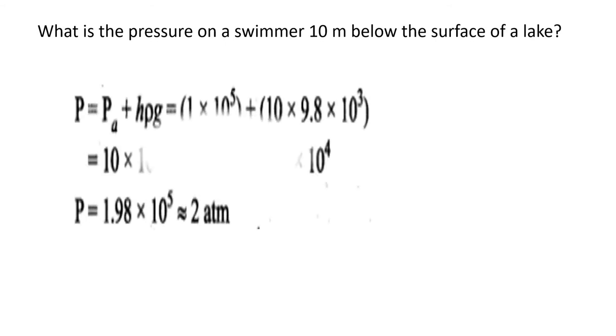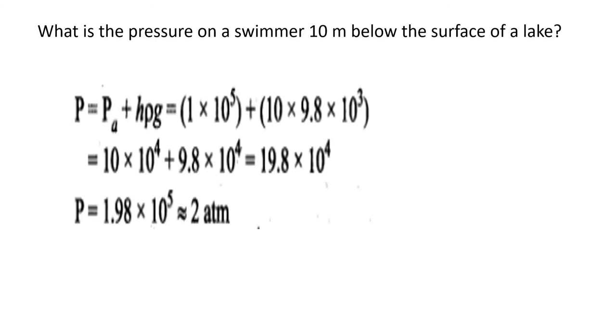So here we can see, total pressure can be written as atmospheric pressure, that is PA, plus H rho g, where PA is the atmospheric pressure and H rho g is the pressure due to the 10 meter liquid column. Atmospheric pressure is given as 1 into 10 raised to 5, actually it is 1.013 into 10 raised to 5. For approximation we can take it as 1 into 10 raised to 5, plus 10, height is given as 10 meter, g value is 9.8, rho is 10 raised to 3. Why is it taken as 10 raised to 3? Because it is water and the density of water is 1000 kilogram per meter cube.